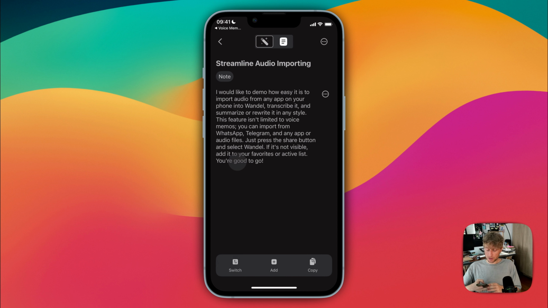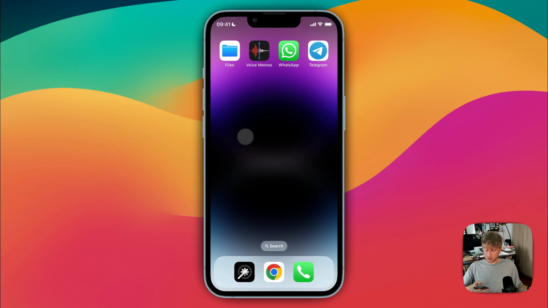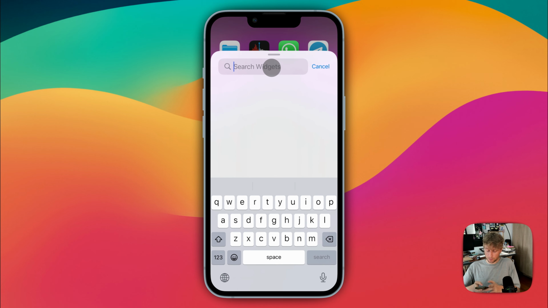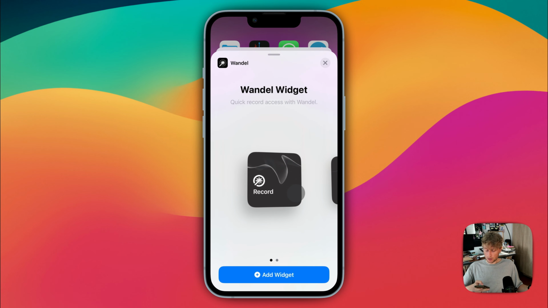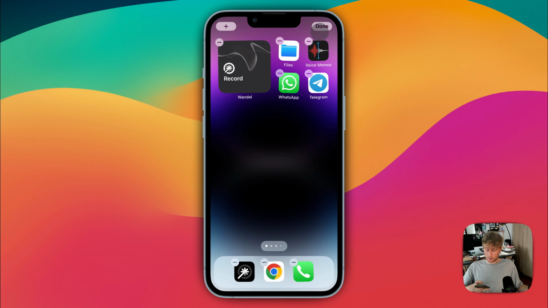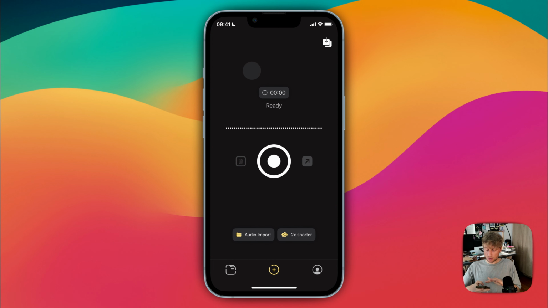Another thing I want to show is how to make recordings more quickly. This is something that happens to me. I often have a thought, but I want to get it done as quickly as possible. So for that, we have widgets, both on your home screen and on your lock screen. And this is just now adding a widget for Wondle on the home screen. You can select from any of these two sizes here. And then if you tap this widget, you are brought directly to the recording screen, and you're ready to record.